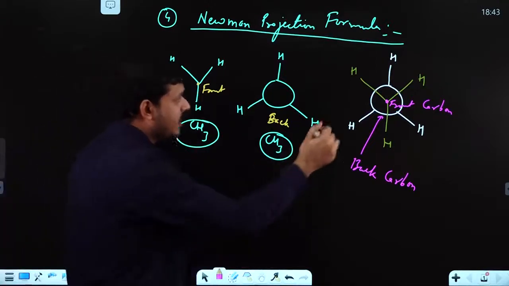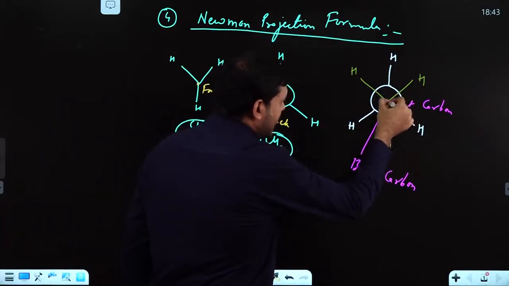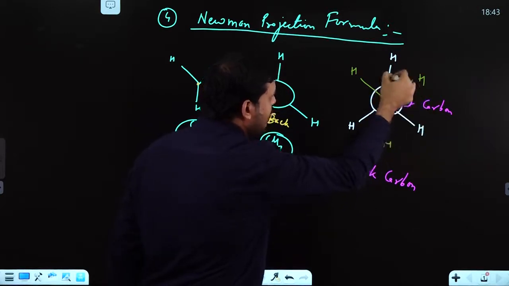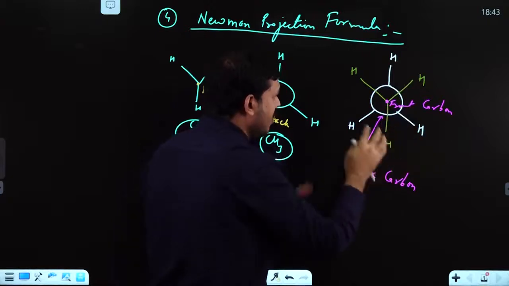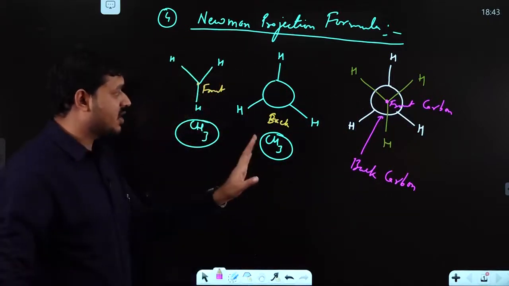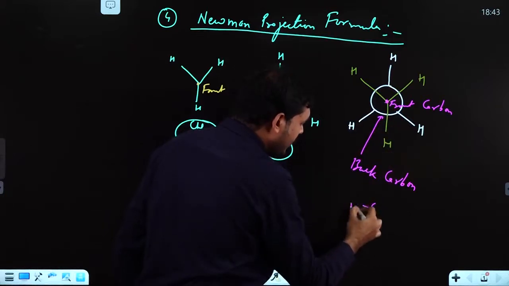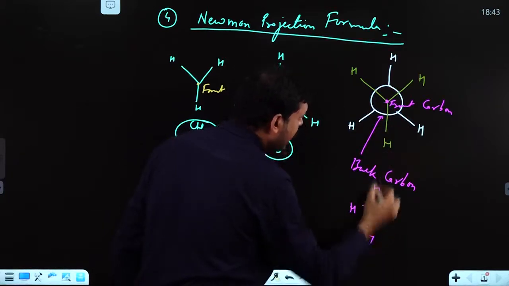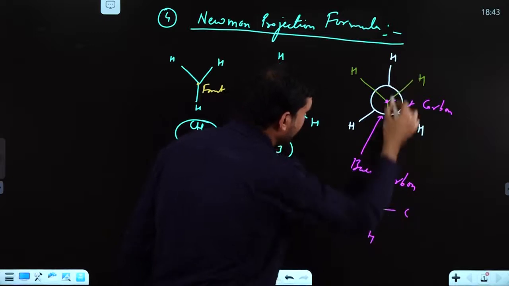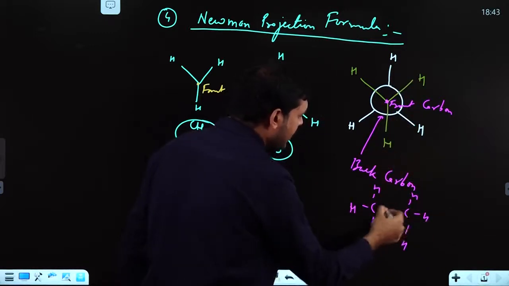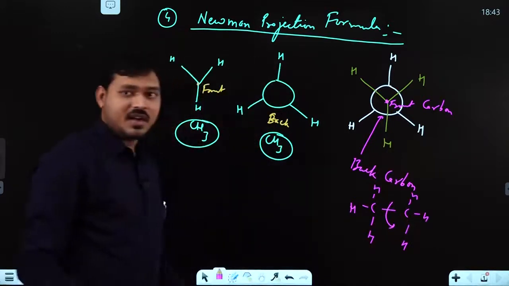So in this structure, this is a carbon having 3 hydrogen bonds, and this carbon is bonded with this backside carbon, which is again bonded with 3 hydrogen atoms. Clear? So this is simply the structure of ethane.